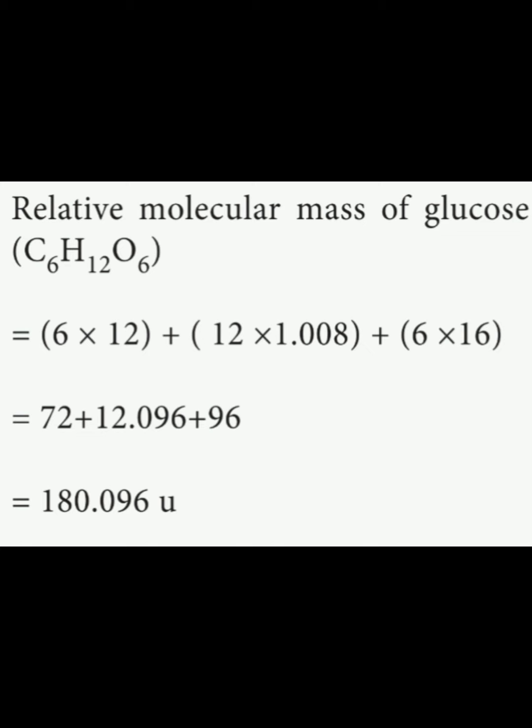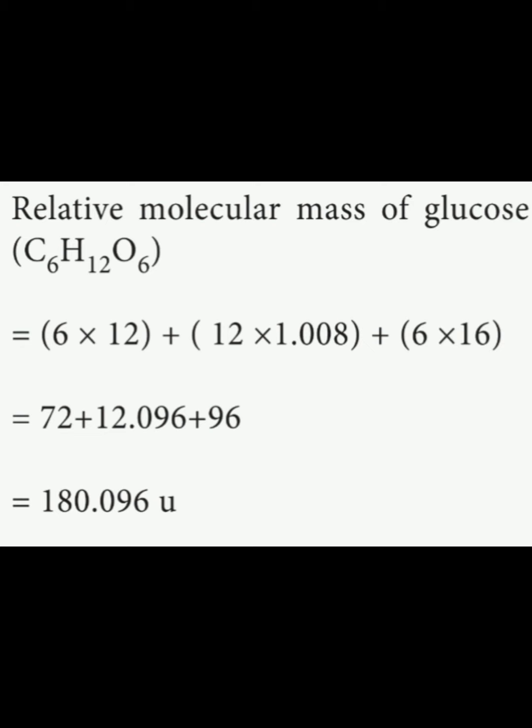I already explained in 10th standard, glucose is C6H12O6. Before calculating this value, we should know the atomic masses. So for carbon, 6 into 12, since the atomic mass of carbon is 12. Plus hydrogen, there are 12 hydrogen, so 12 into 1.008, or we can simply use 1. Plus there are 6 oxygen, so 6 into 16, since the atomic mass of oxygen is 16. If we add all this, we get 180. So the relative molecular mass of glucose is 180.